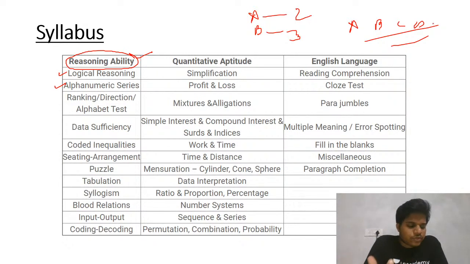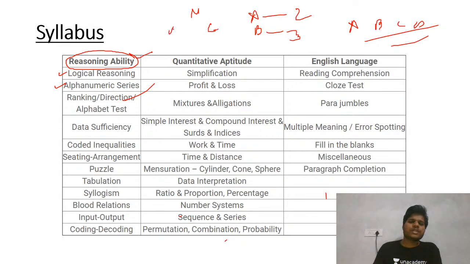Just let me go through all the syllabus once quickly. Ranking and direction: direction-based questions, which can include seating arrangement, and all kinds of directions can be there. Data sufficiency questions, coded equations, inequalities.